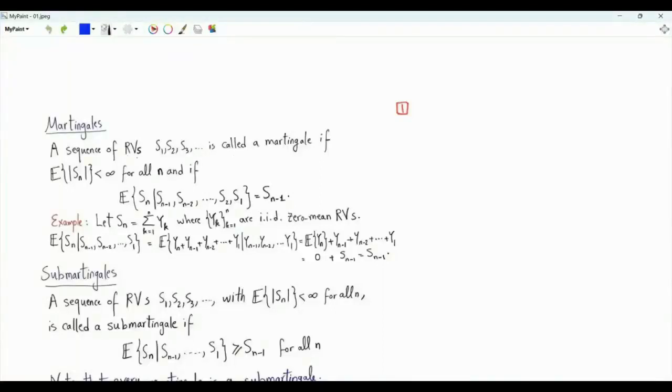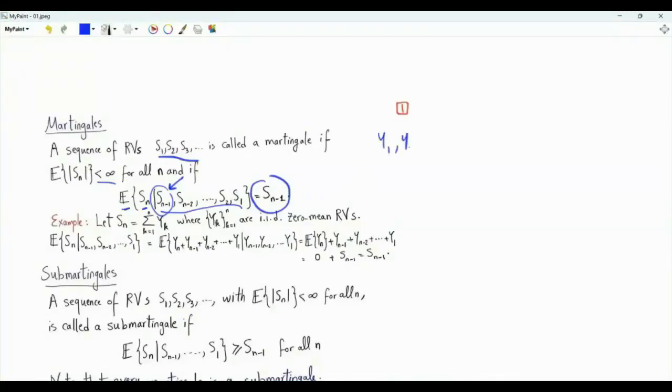Bismillah ar-Rahman ar-Rahim. A sequence of random variables, S1, S2, S3, and so on, is called a martingale if each has a finite absolute first moment, and if the conditional expectation of Sn given the random variables from S1 to Sn minus 1 is equal to Sn minus 1. Here is an example for a martingale.